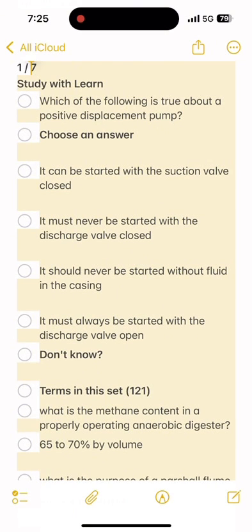What is one of the benefits of the COD test over a BOD test? Shorter test period. What is the typical detention time for a primary clarifier? 1.5 to 2 hours. If you are testing the pH of a wastewater sample, what is the maximum recommended holding time? It must be tested immediately.